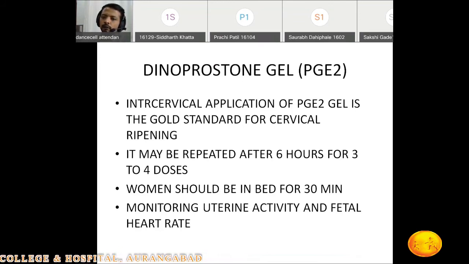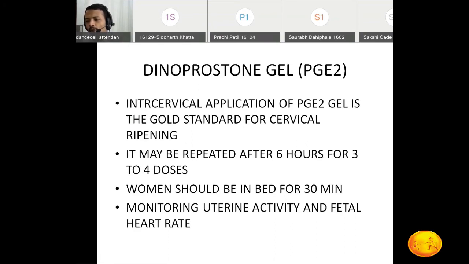How do we do the PGE2 gel insertion? We have to put 2 fingers inside the cervix and insert that whole assembly, and the injecting needle should go beyond the internal os, and with the help of the plunger we will push all that 3 gram content inside the cervix. Okay, that is intracervical. You should not go beyond the internal os. It should be intracervical instillation of the PGE2 gel.